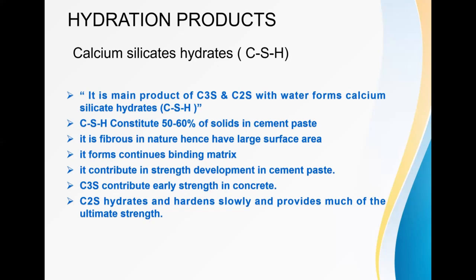It forms a continuous binding matrix, and CSH contributes to the strength development in the cement paste. Generally, C3S, tricalcium silicate, contributes the early strength in the concrete, because C2S hydrates and hardens very slowly and provides much of the ultimate strength.